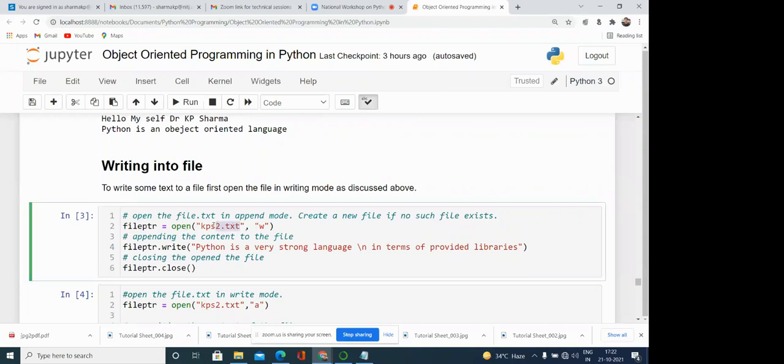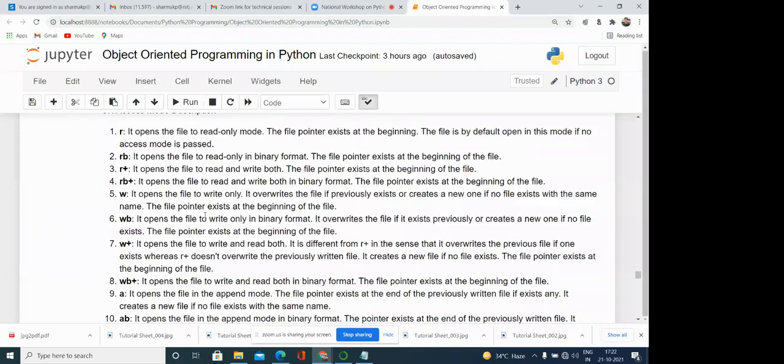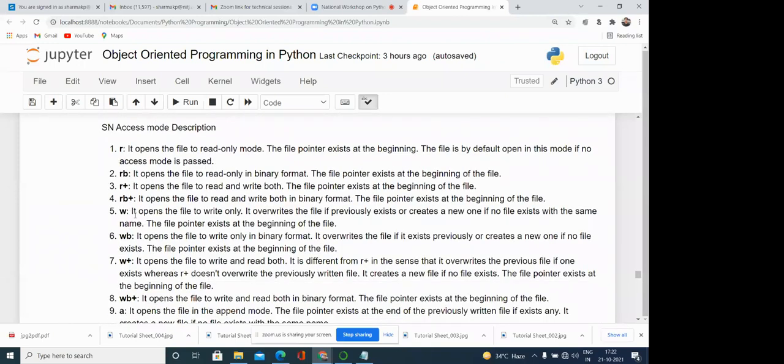kps2.txt. What is the meaning? If this kps2.txt is available, if it already exists, then this file is opened in writing mode. What is the meaning of w? You can see over here, w means it opens the file to write only. It overwrites the file if it previously exists.